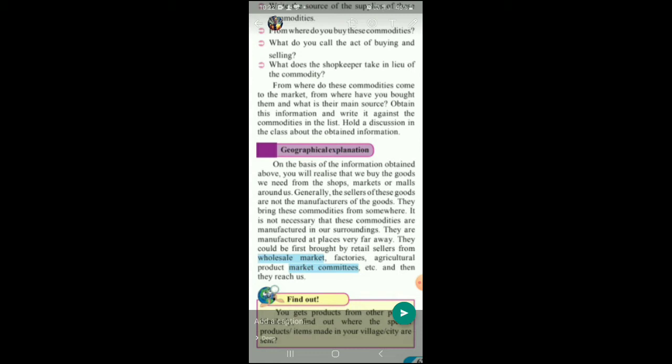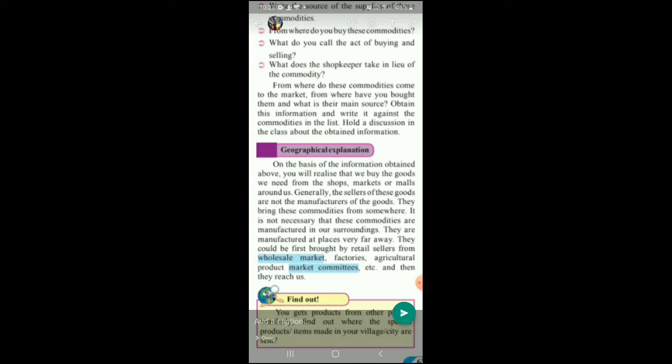They bring this commodity from somewhere else. So the local shop, the general store, the kirana store near you will be keeping all the commodities required in your locality, and all these commodities have come to his shop from different places. It is not necessary that these commodities are manufactured in your surroundings.